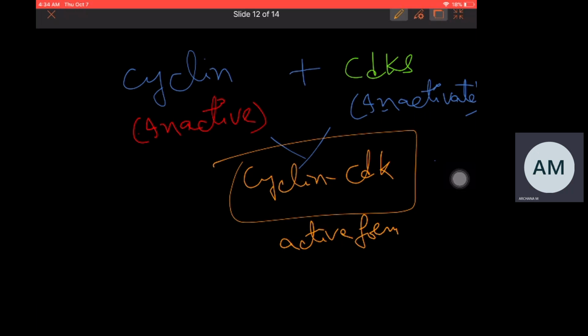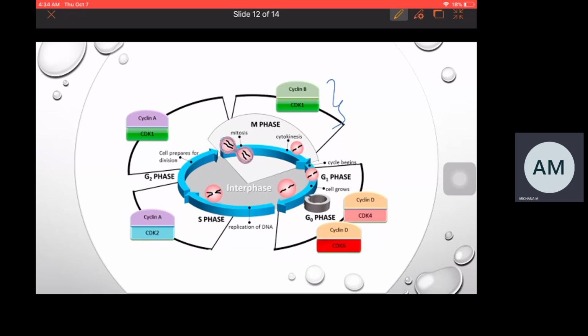There are different types of cyclins and CDKs present. Different types of cyclins are present in G1 phase, S and G2 phase. Cyclins like cyclin D and CDK4. The CDK4 kinase binds to cyclin D and CDK6 kinase binds to cyclin D. So the CDK4-cyclin D complex and CDK6-cyclin D complex are in active form. They play an important role in transiting the cell from G1 phase to S phase.